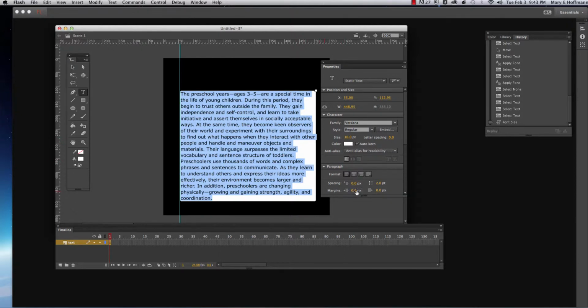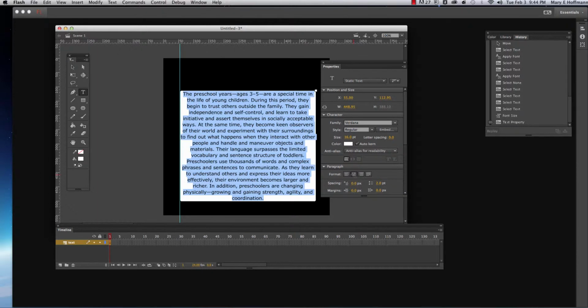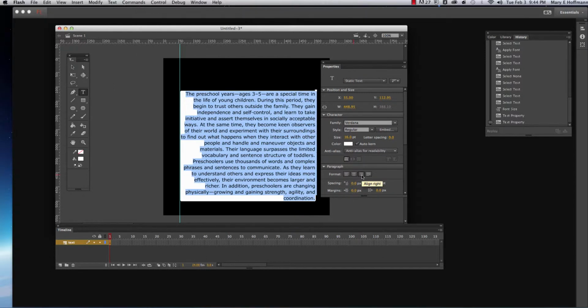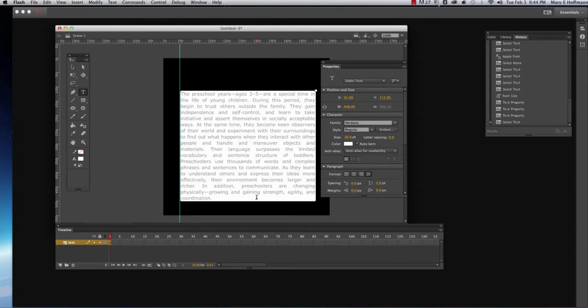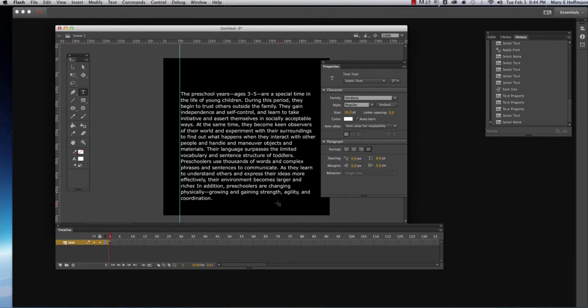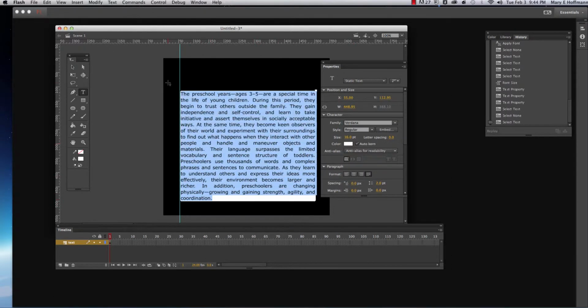You can also choose your alignment, which is down here in the paragraph section. I want to keep this left aligned. If I center align it, it just doesn't look that great and it's really hard to read. Or I can right align it. Sometimes you may want to right align something, depending on how you're working on the page. And you might want to justify. Let me put it back to justified again.